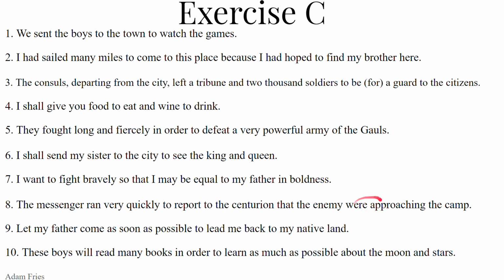That means we want the present infinitive. Contemporaneous is present. We want the present infinitive of accedo, accedere, accessi, accessus. It's cedo plus ad, accedo. They're approaching: accedere, then ad castra. Good job. Accedere ad castra. Ad plus the accusative, motion towards, castra. Remember, castra, castrorum is always neuter, always plural. So the accusative is castra.